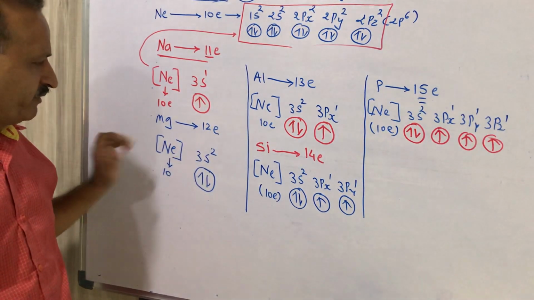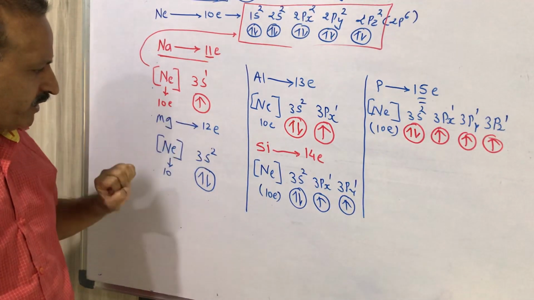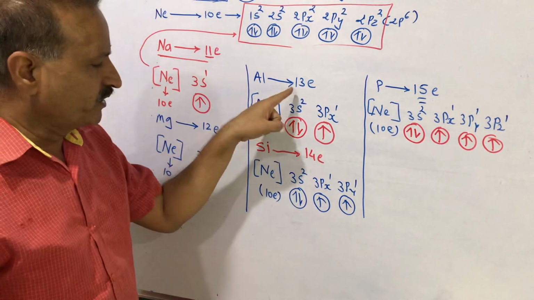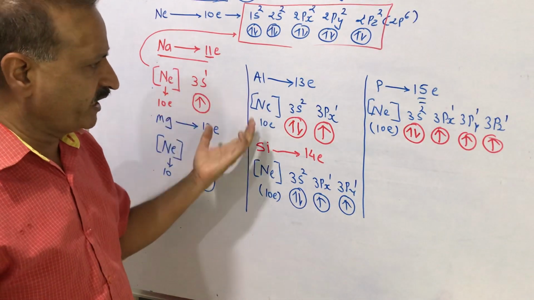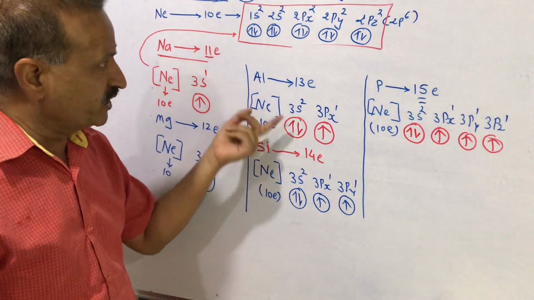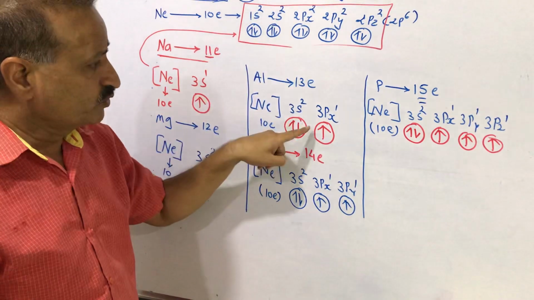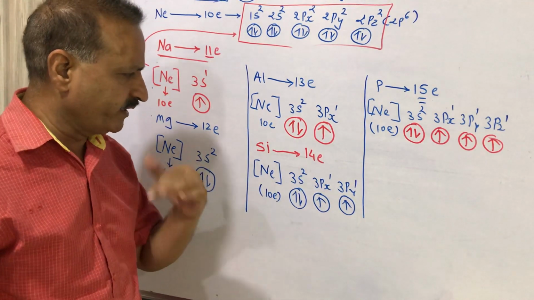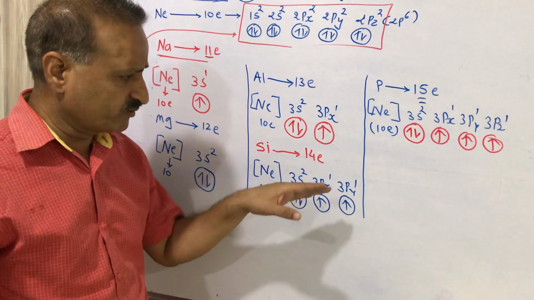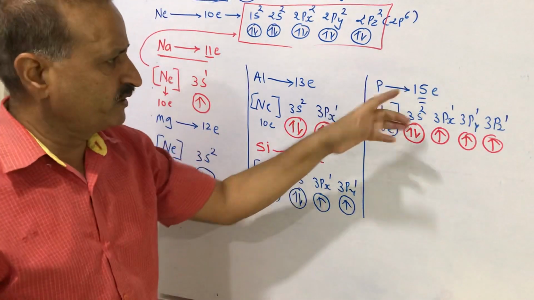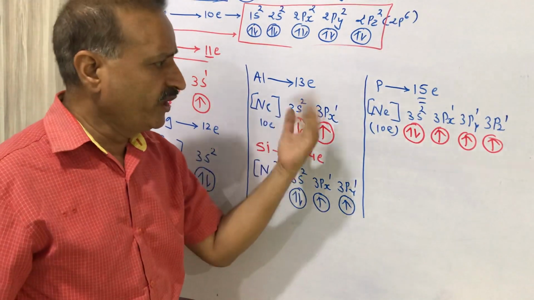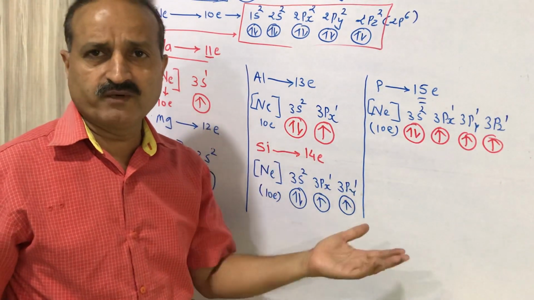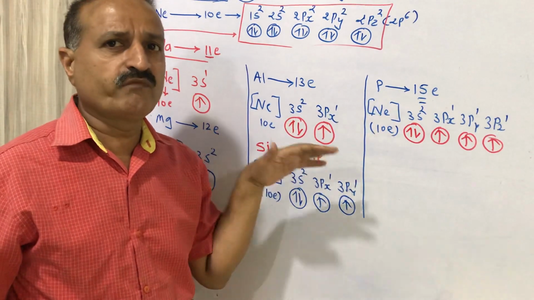In the same way magnesium has 12 electrons, 10 electrons filled, 2 electrons required, 3s2 completed. Aluminium has 13 electrons, neon written means 10 electrons filled, remaining 3 electrons, 3s2 and then 3px1. Silicon has 14 electrons, neon 10 electrons completed, 4 electrons required, 3s2, 3px1, 3py1. Then phosphorus, total 15 electrons, 10 electrons in neon completed, 5 required, 3s2, 3px1, 3py1, 3pz1, half filled electronic configuration.